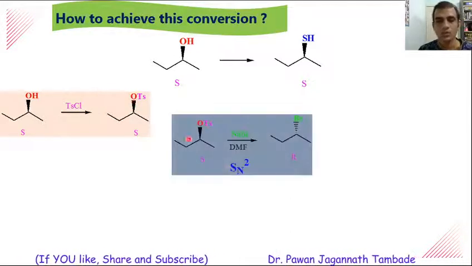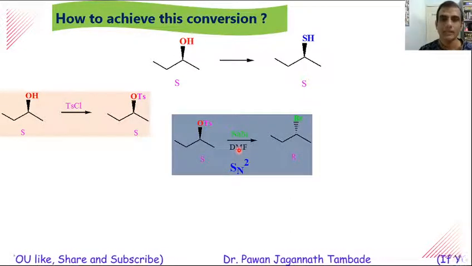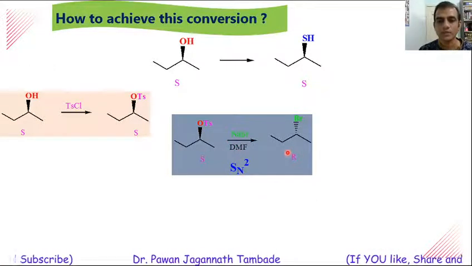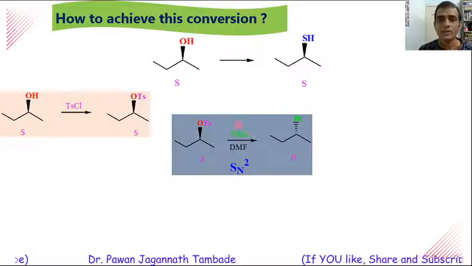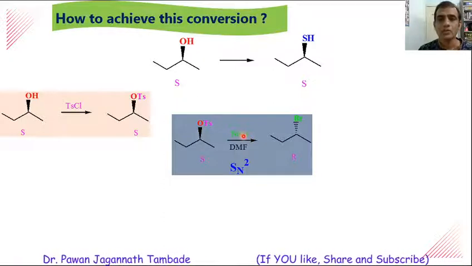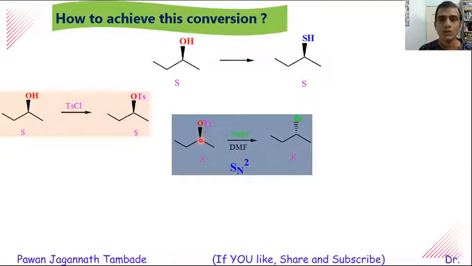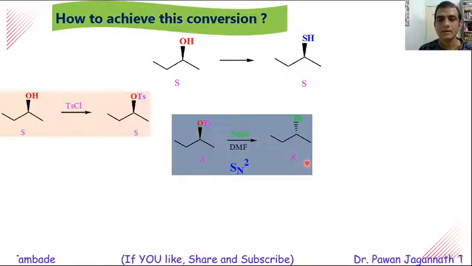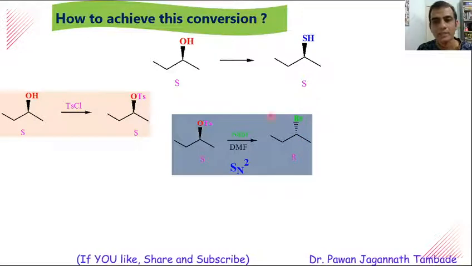So, this molecule is then reacted with NaBr in DMF. So, this is an SN2 type of reaction. Br minus from this NaBr acts as a nucleophile and it attacks on this molecule from backside, and we will get this R-2-bromobutane as a product.